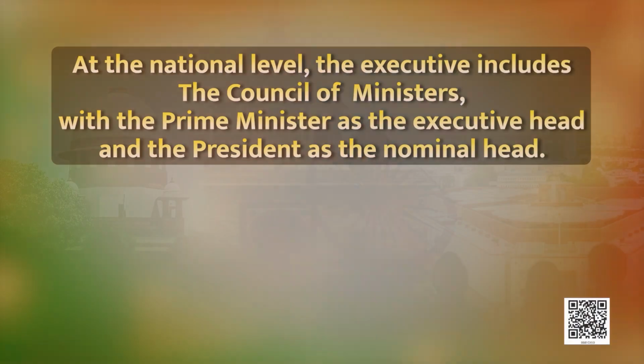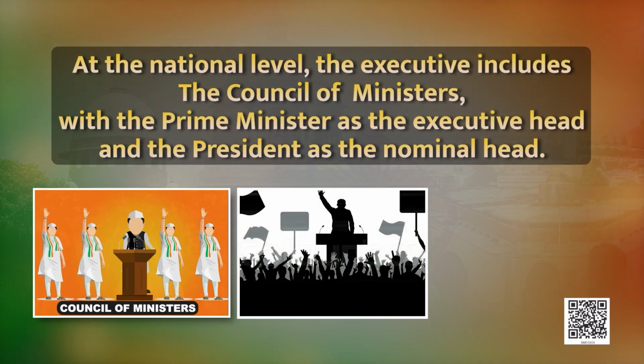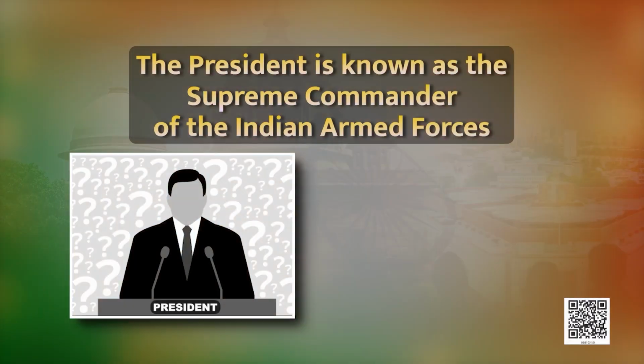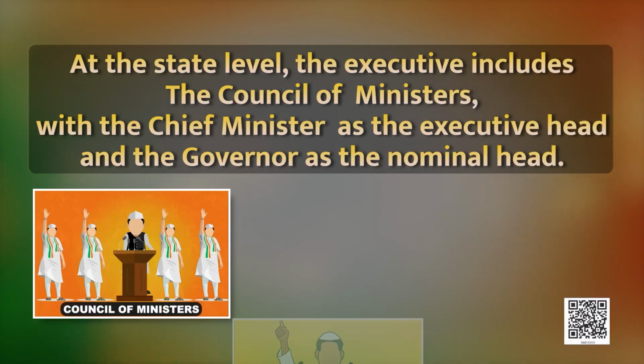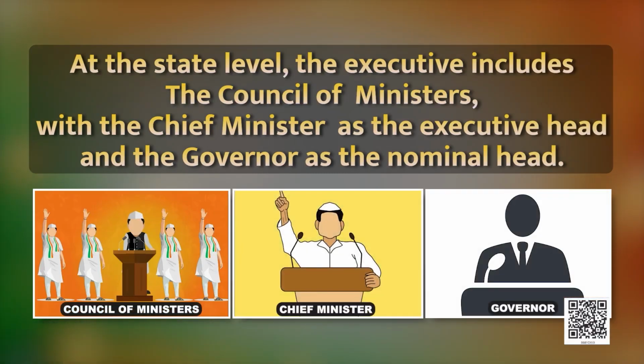The executive is responsible for implementing laws. At the national level, the executive includes the Council of Ministers with the Prime Minister as the executive head and the President as the nominal head. Do you know that the President is known as the Supreme Commander of the Indian Armed Forces? At the state level, the executive includes the Council of Ministers with the Chief Minister as the executive head and the Governor as the nominal head.